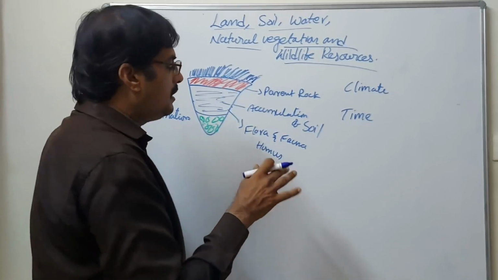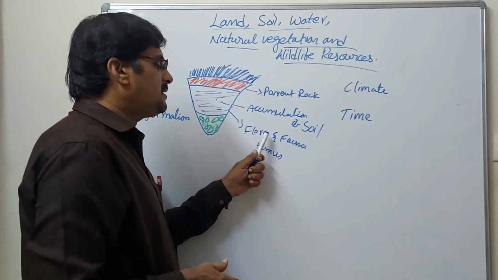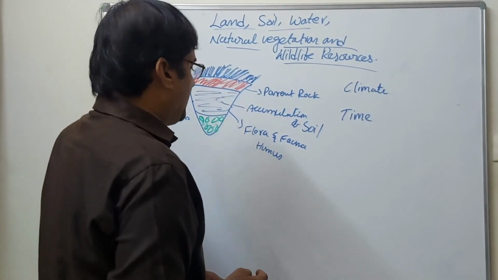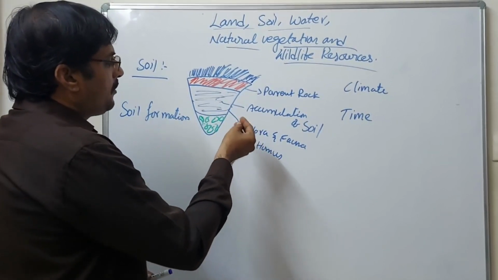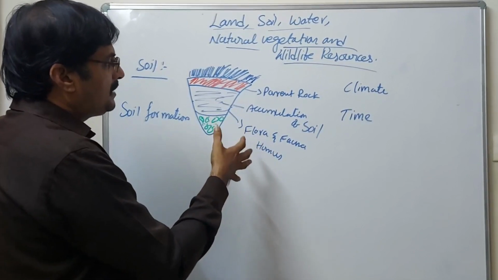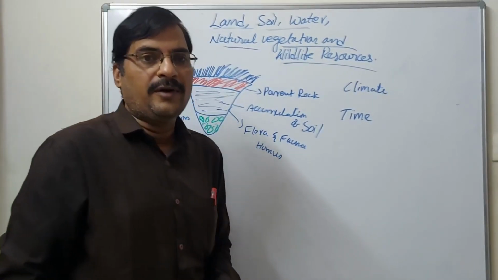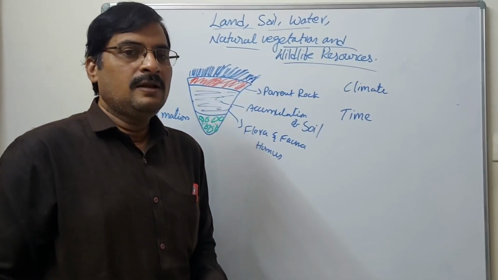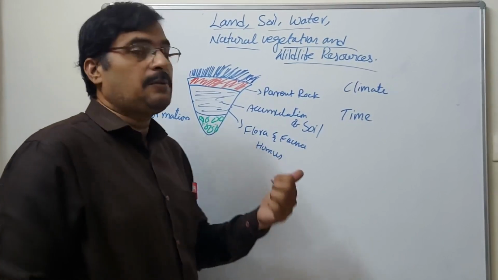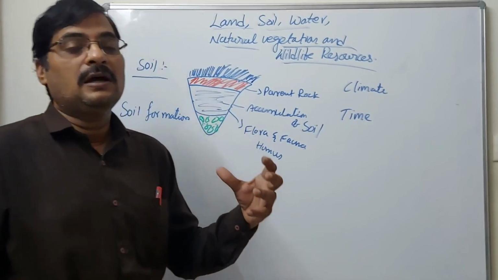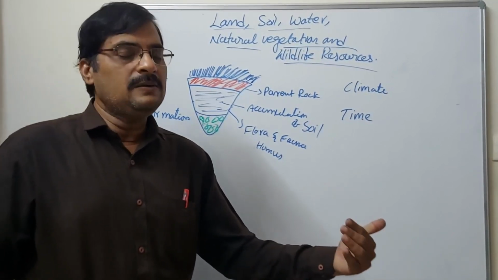There are also flora and fauna and humus. Flora means plants, and fauna means animals and birds. Humus includes dung and waste material from our body, also called urea, and also animal bones. The dung of cows and buffalo is also made into manure, which helps the development of crops.